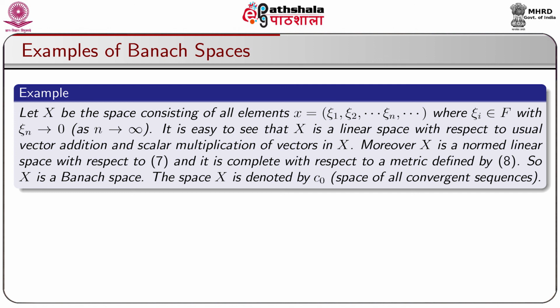Moreover, capital X is a normed space with respect to the norm in equation number 7 already discussed, and it is complete with respect to the metric defined by equation number 8. So, capital X is a Banach space, and this space X is denoted by c0, that is, the space of all sequences converging to 0. So, this is a particular case of the earlier example, the space of all convergent sequences denoted by small c.